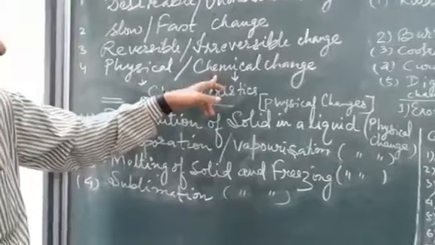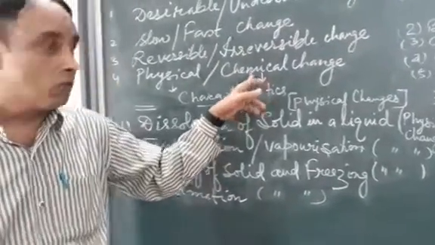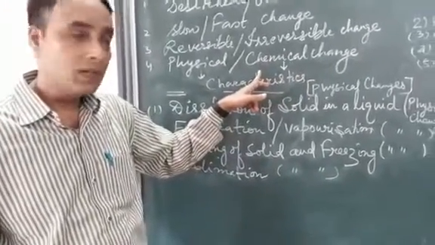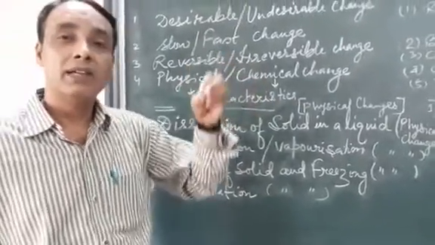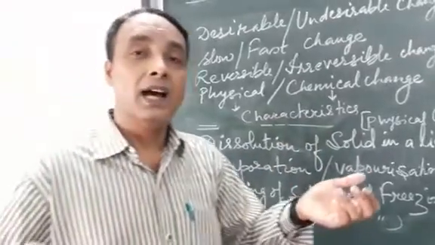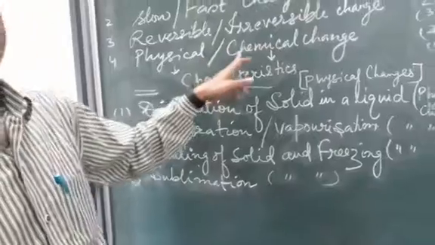But in case of chemical change, the characteristic is that it is a permanent change. Once the product is formed, it cannot be reconverted back to its original form. During the course of the reaction, an enormous amount of heat and light is released. But unlike physical changes, it is not so.